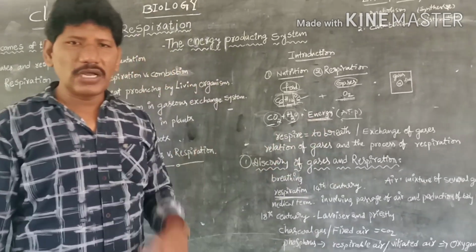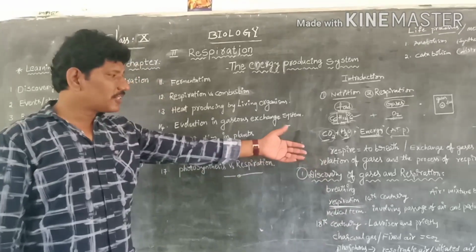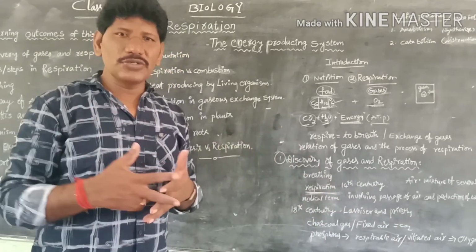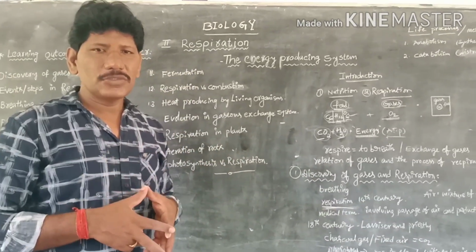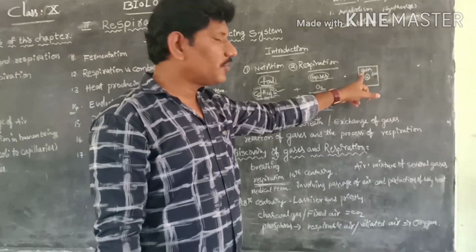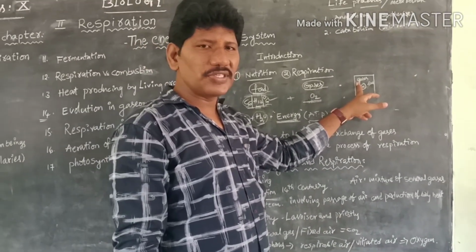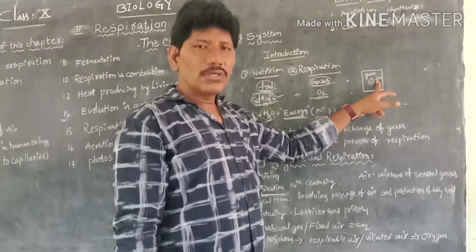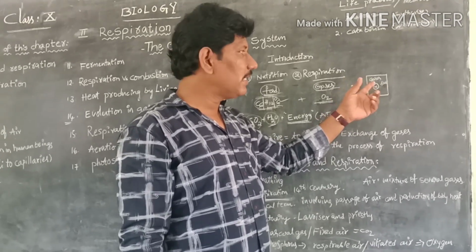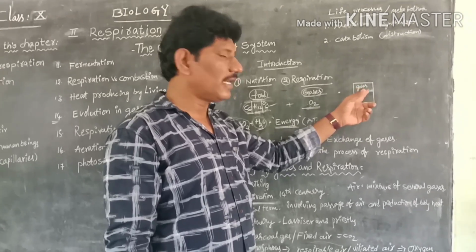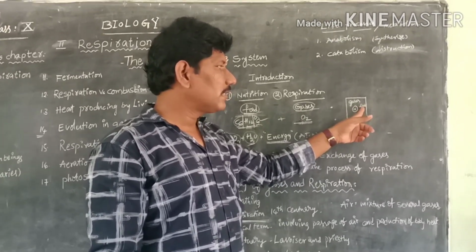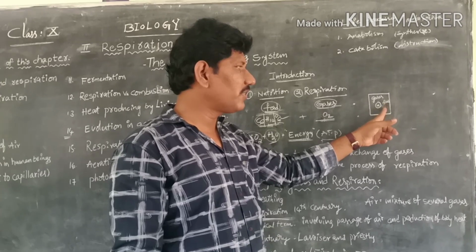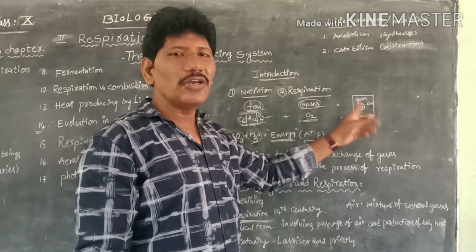See students, coming to the topic, I would like to give the introduction of respiration, which is the relation of food and gases to the cell. Obviously the gases should reach the cell through the transport system. That is the third chapter, we can learn in a detailed manner how food is supplied to the cell through the transport system. Finally the gases and the food reach a cell. Here the oxygen acts on the glucose and they release the energy. This process is called cellular respiration.